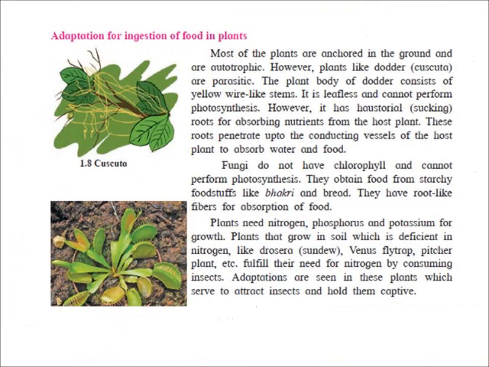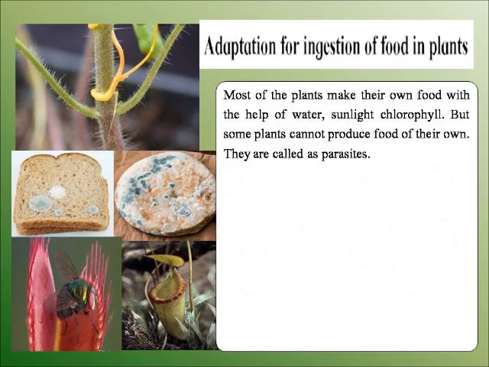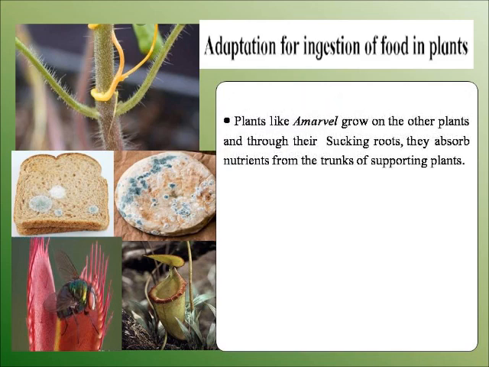Most of the plants make their own food with the help of water, sunlight and chlorophyll. But some plants cannot produce food of their own. They are called parasites. Plants like amarvel grow on other plants and through their sucking roots they absorb nutrients from the trunks of supporting plants.